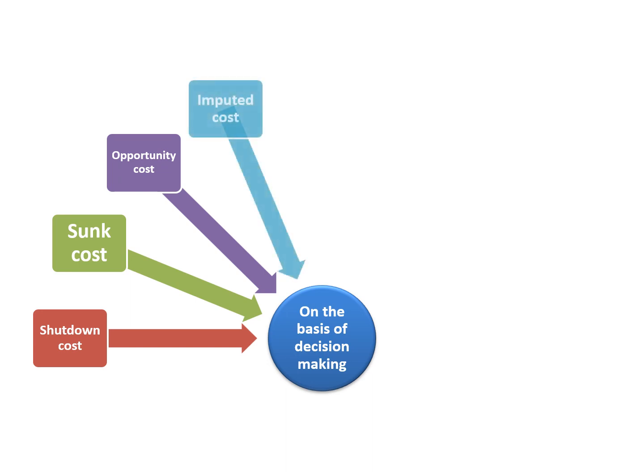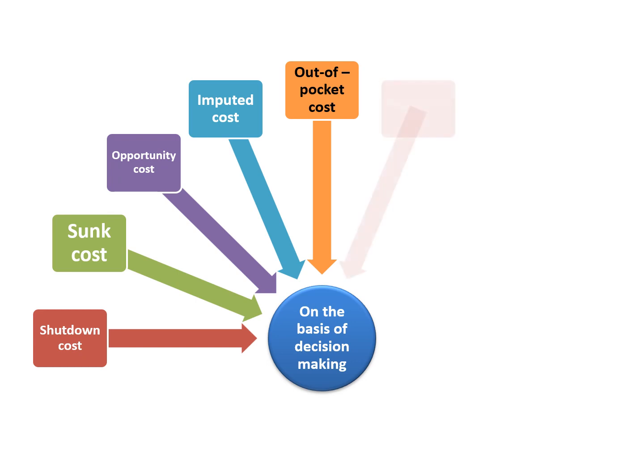And the next cost is imputed cost. It is a notional cost to be considered for making costs comparable. For example, rent of own building, interest on own capital, etc. are not actually paid but may be taken as a cost notionally, so that it is known as imputed cost or notional cost. The next cost is out of pocket cost. This is the cost which is payable in cash, as against costs such as depreciation which do not involve cash payment.